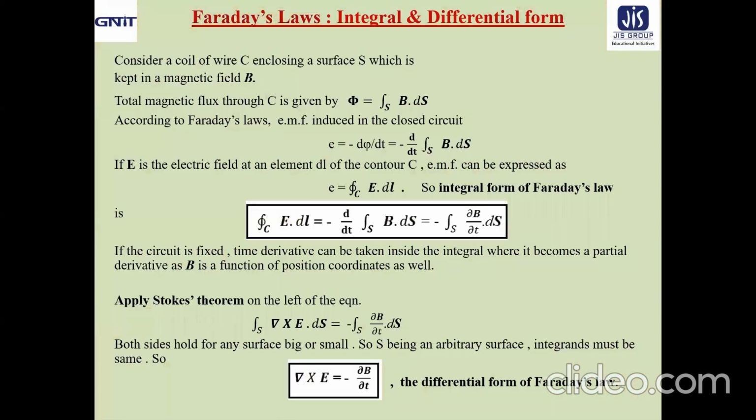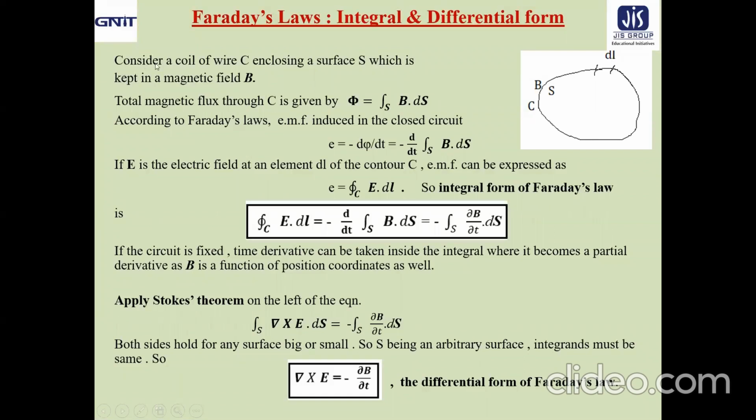Okay. Now, let us move to Faraday's law in its integral and differential form. Already we have seen formally how to express Faraday's law. Now let us move to its integral and differential form as we did for other laws in our electromagnetic theory discussion.